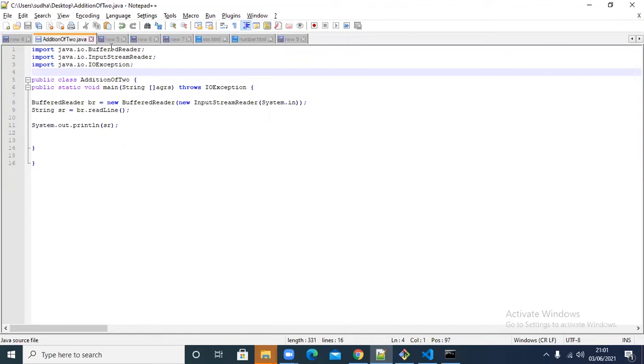That is why this is the best practice: whatever classes you are using, only those classes you should import. While you are compiling, it will complain which class is needed. All you need to understand is which package is available. You should know that. Then only you can write import java.io.BufferedReader. If you know which package is available, you just put it there. That is the only thing we should remember.